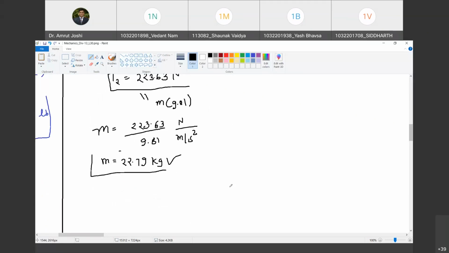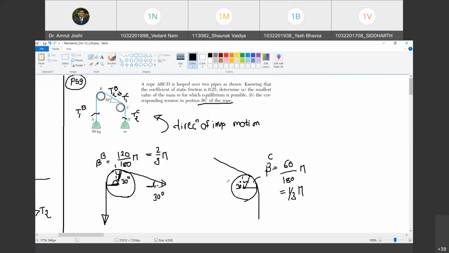This is the second answer. This completes our discussion on the chapter titled friction. One problem is pending. That problem I will solve in the next class and then we will start with cables. Are you with me? So let us stop here today.